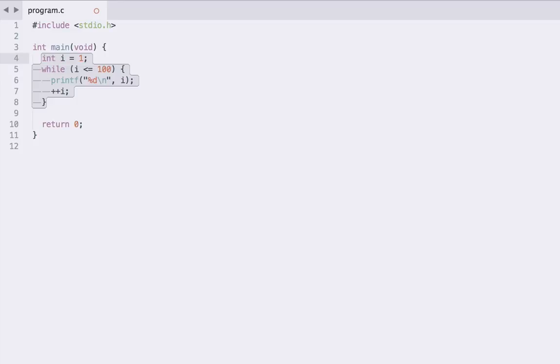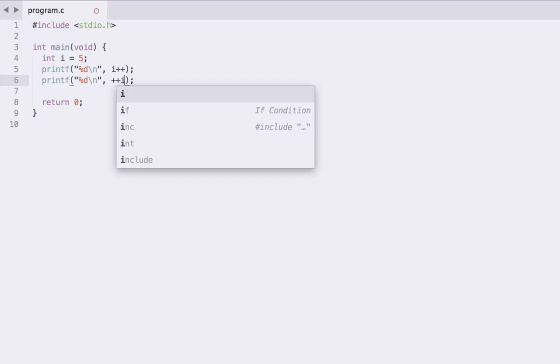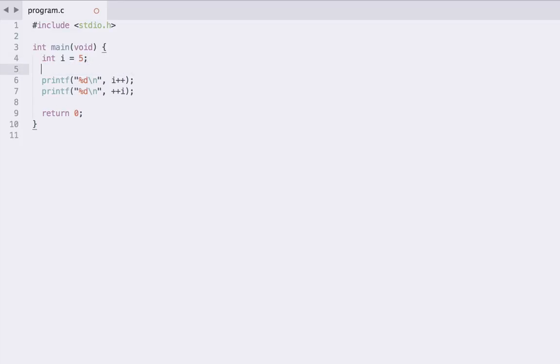So quick diversion, let's just cut this code out and we'll come back to it in a second. If we have an int I, and let's set it equal to 5, let's say, and then we have some printf statements, and they printf an integer, and we'll just specify that integer parameter in a second. So our first one is going to printf the value I plus plus, and our second one is going to printf the value plus plus I. And actually, let's just have some printfs around these that don't mess around with our I variable, just like that.